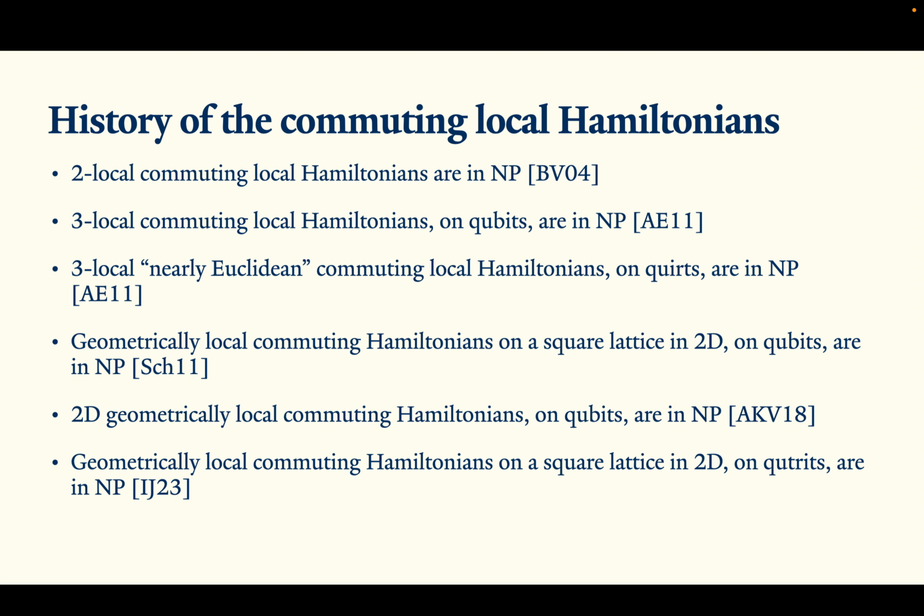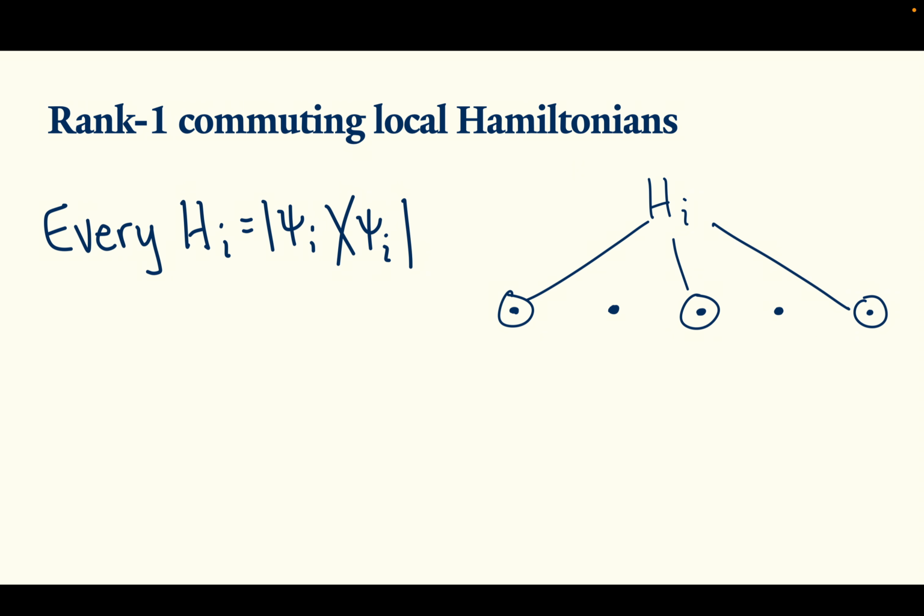So I'm going to get into explaining what we've done. But before I can explain what we've done, I have to highlight our main caveat. We introduce a new restriction on commuting local Hamiltonians, and it buys us a lot in other ways. This restriction is called the rank 1 restriction. A rank 1 local Hamiltonian term is just a projector onto a rank 1 state, so it's just projecting onto that state locally. You might notice that it's technically going to be identity on the particles where it doesn't act, but we call a local term rank 1 if it can be written as a rank 1 projector on its domain.